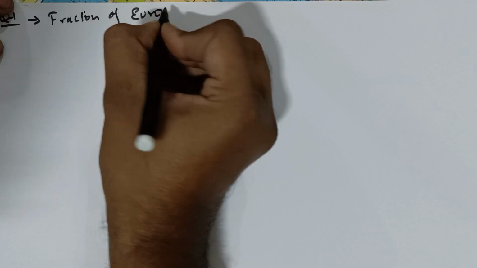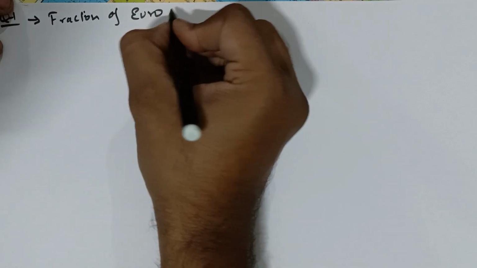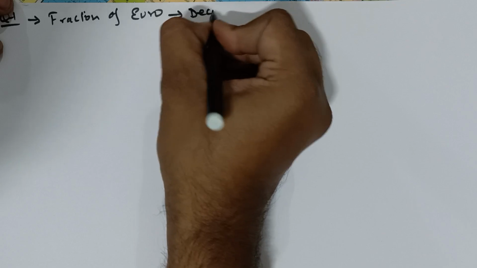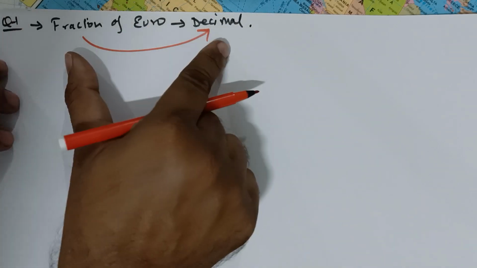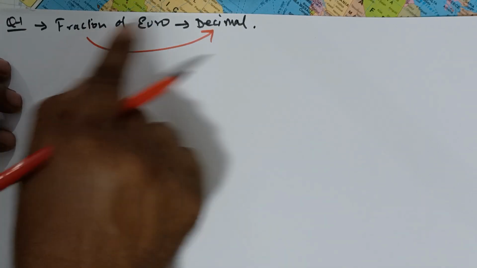Now see, question number 1. So now I am taking a question from your book. Question number 1. What is given here? Write this as a fraction of a euro, and then as a decimal. So we have to convert fraction to decimal. This is the main thing.